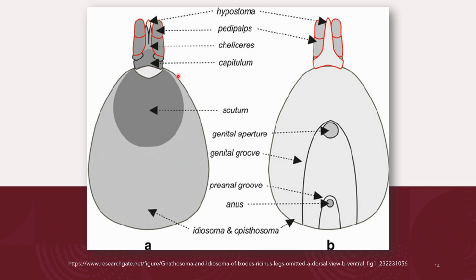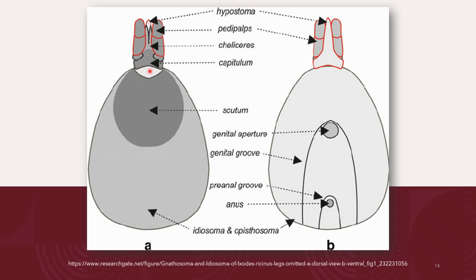The diagram shows the gnathosoma and the idiosoma of the Ixodes ricinus, a tick, with the legs omitted. So the one on the left for the letter A is the dorsal view, the one on the right is the ventral view. As you can see, we have the major parts of the gnathosoma, the hypostome, the pedipalps, which are paired, and the chelicerae, which are also paired. And under that, we have the capitulum or the basis capituli.